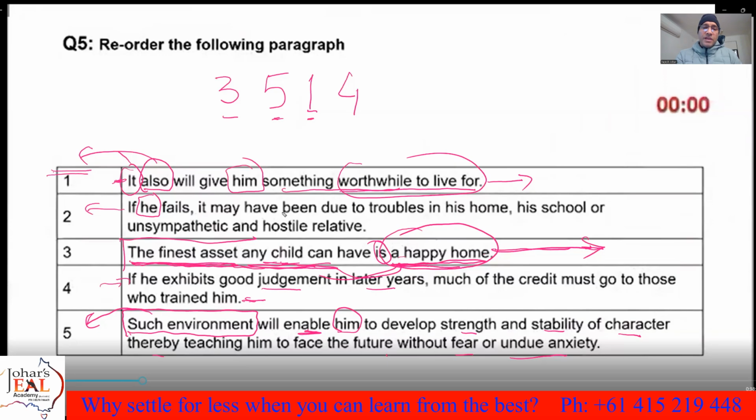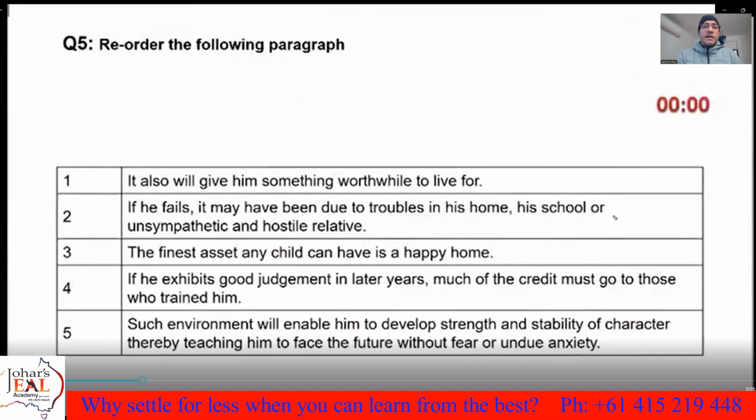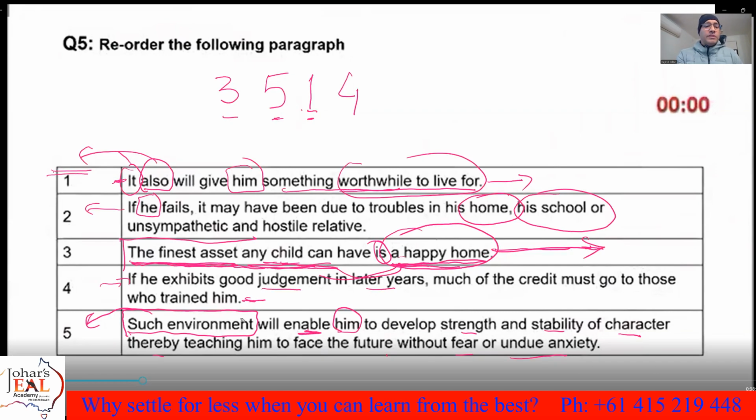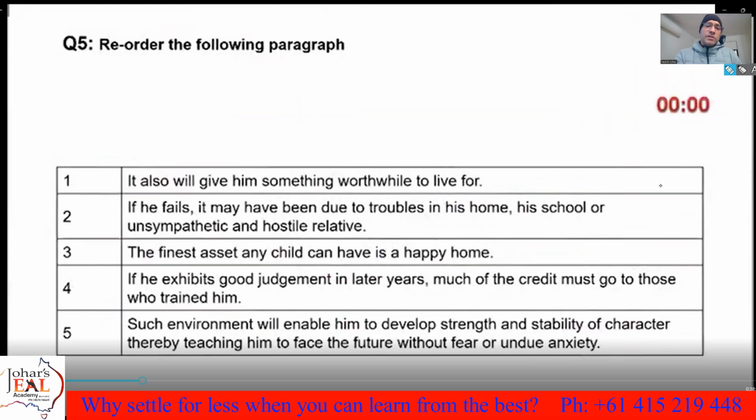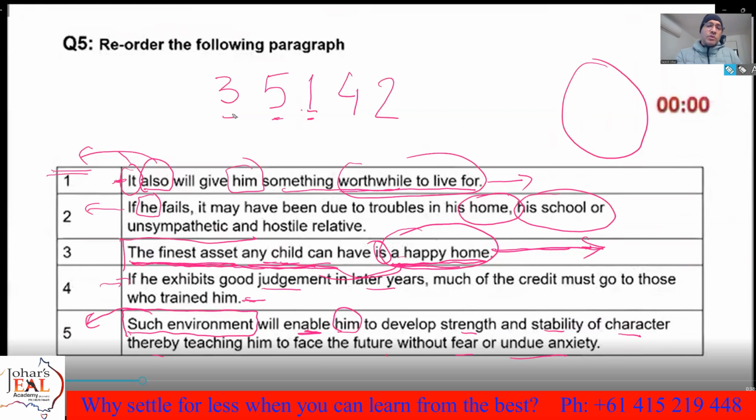If he fails, and again the talk comes to his home or asset. It started with this and it ended with this as well. You know, in really good writing, it becomes quite circular. So the last one is number 2. Number 2 also talks about the same thing as number 1, a happy home, or home.